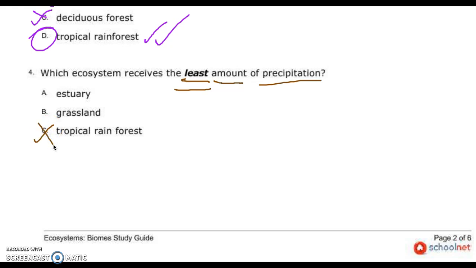Now, I have estuaries and I have grasslands. Which one of those places did we say could possibly be dry and maybe have fires that burn things down? Nelson. The grassland. Exactly. And the estuary is a water place. It rains there, but it's different at different times of the year because they're not all at the same place.